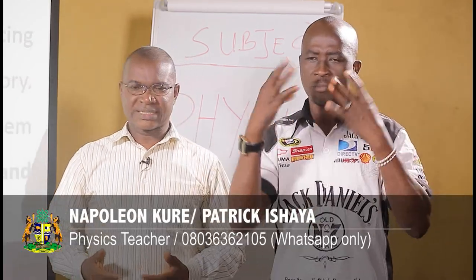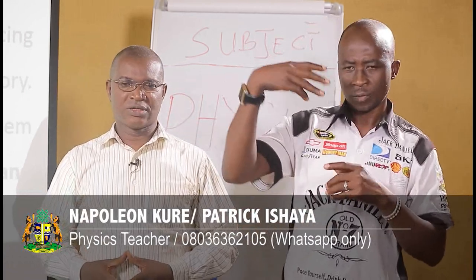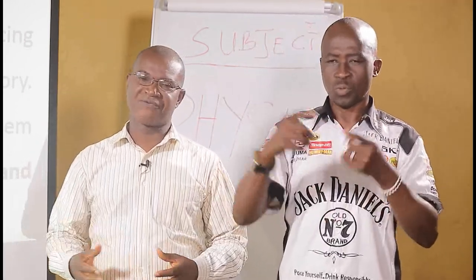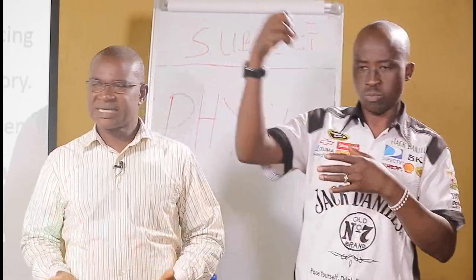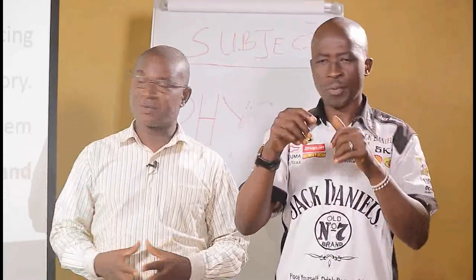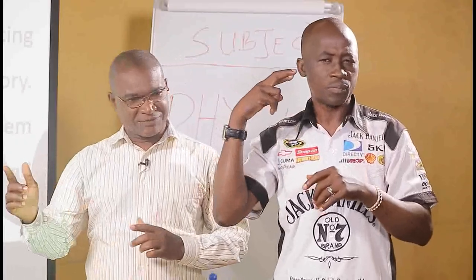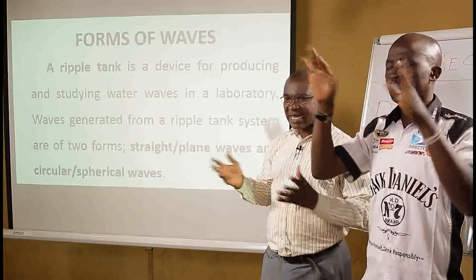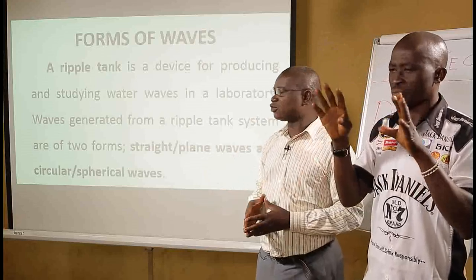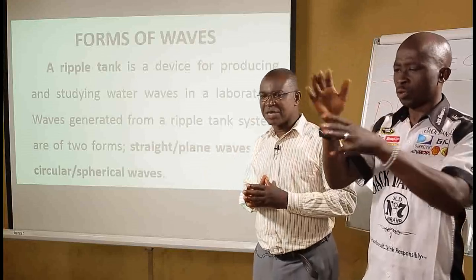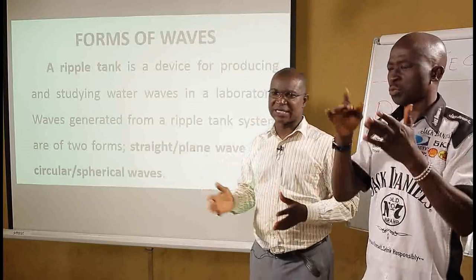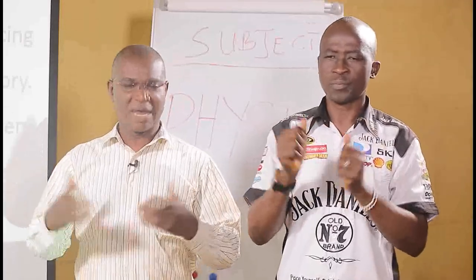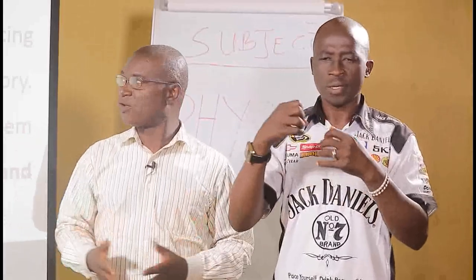Of course, we see that light from the sun does not need a material medium for it to reach us here. In the same vein, whatever we hear from the radio, it traverses space that does not contain air, for instance, and it gets to us. So, without a material medium, it can be transferred. That's just the distinction between mechanical waves and electromagnetic waves. There are many of them, but these are just a few of them.